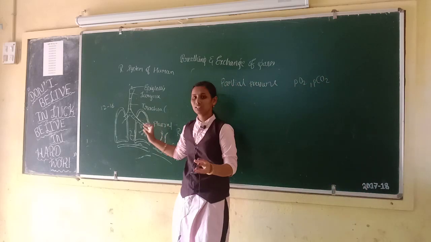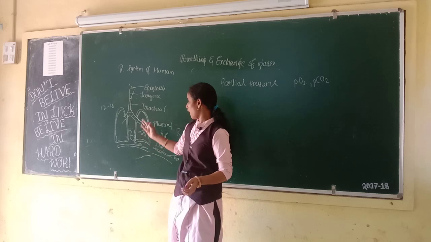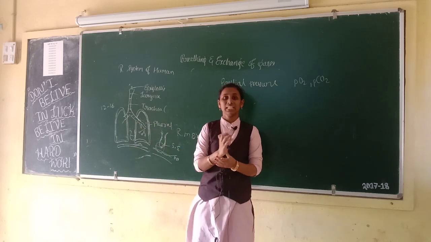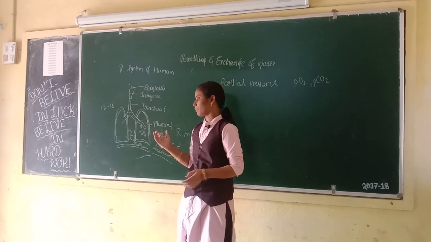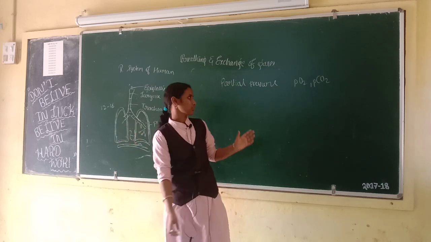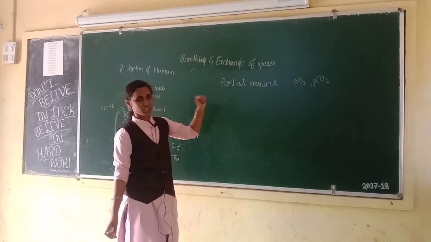Concentration gradient is present for oxygen, alveoli to blood, blood to tissue, and concentration gradient is present for carbon dioxide, tissue to blood, blood to alveoli. This is partial pressure.